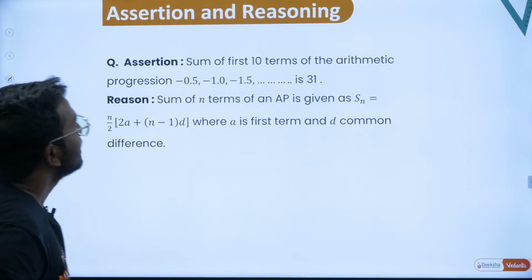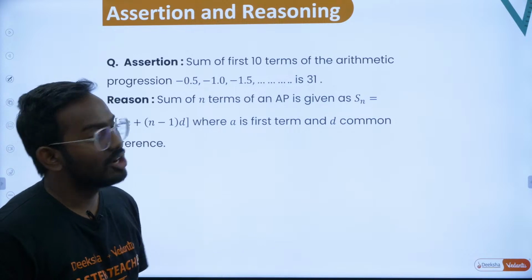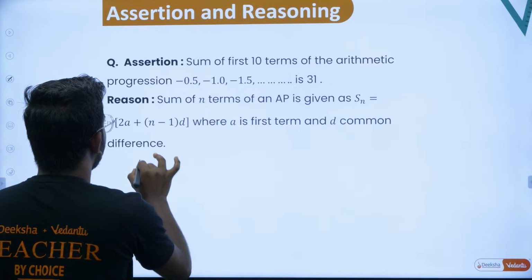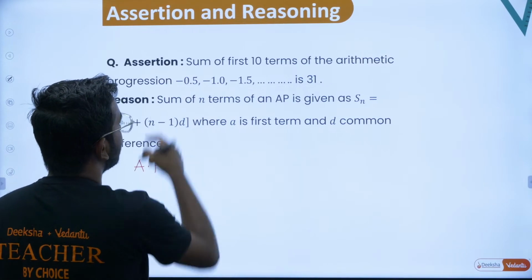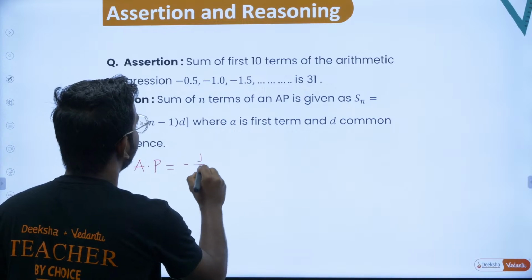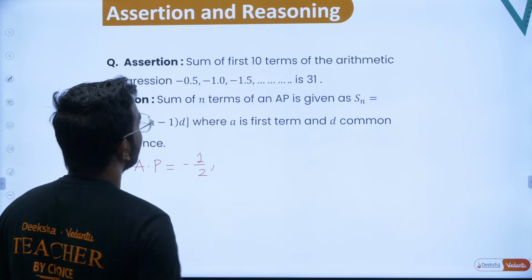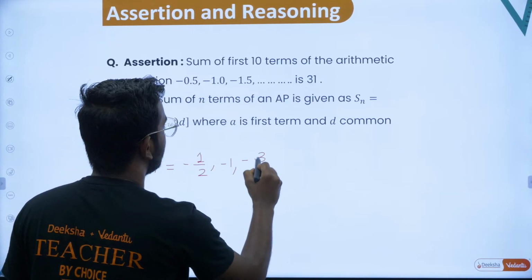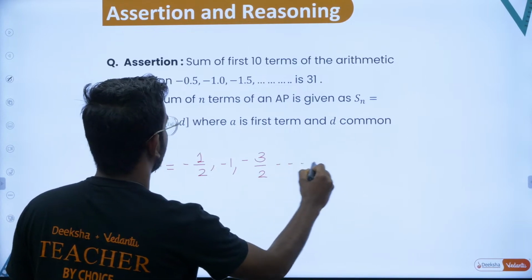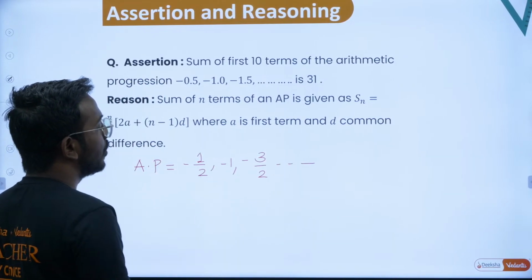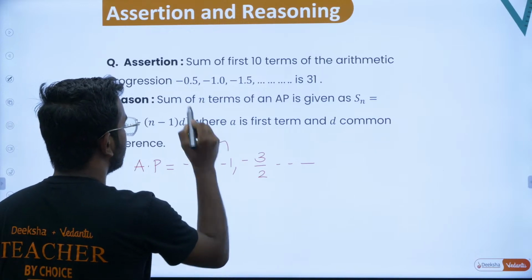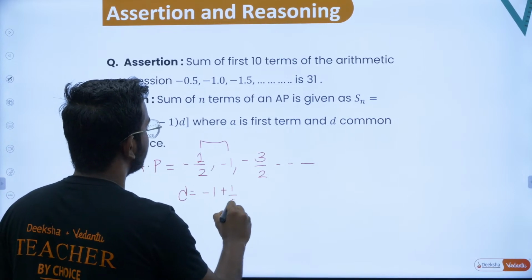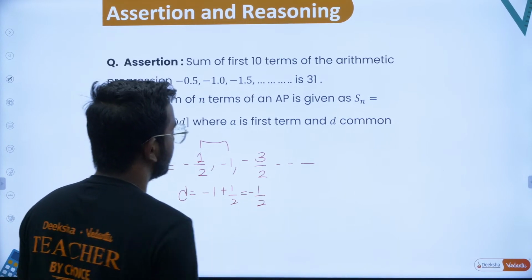The assertion says the sum of the first 10 terms of the arithmetic progression is given. The progression is minus 0.5, minus 1.0, minus 1.5, and so on. Taking them as minus half, minus 1, minus 3 by 2, it starts from minus 1 by 2 and goes to minus 1. So what is the common difference? Minus 1 minus of minus half gives minus half. So the common difference is minus half.